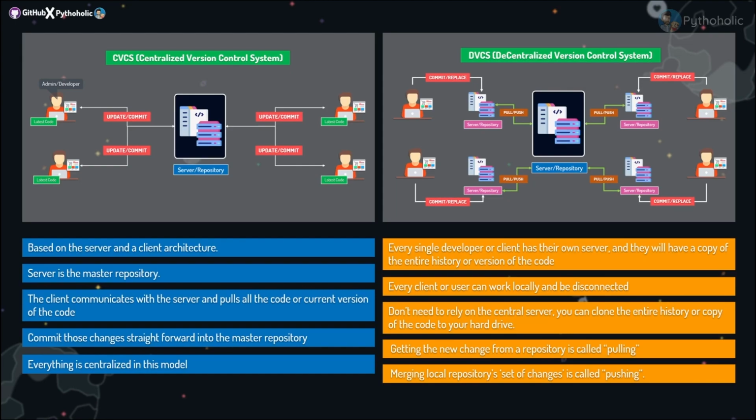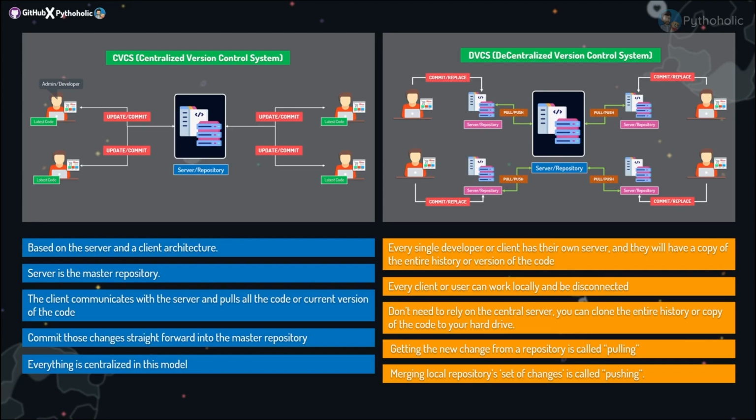And what does it mean? It means that it will ensure that only one developer can contribute to the code at a given point of time. And there is also the use of branches that will help you check in or contribute to the central repository, which later on is merged. But let's not confuse you with these details for now. And you straight away push your commits or changes to the master repository. And as it's shown here, everything is centralized.